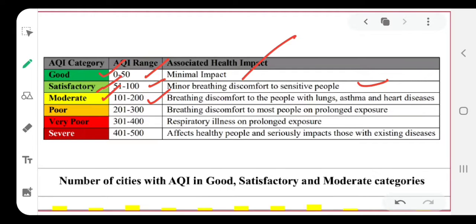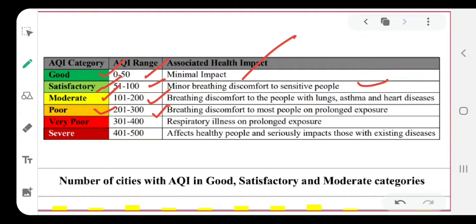Now the next color band is orange color band, and the value is between 201 to 300, and it shows that it will cause breathing discomfort to most of the people on prolonged exposure. So if as a human being we get exposed to such quality of air for a longer period of time, we will get affected by such quality of air.